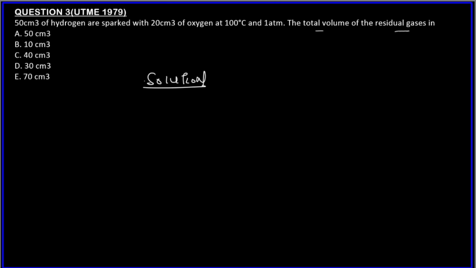The first thing to do is to write the balanced equation. So hydrogen gas reacts with oxygen gas to form water. Now, the water formed here is a gas. Sometimes the reason the product is a gas there, steam, is that they say it is at 100 degrees Celsius, so it's already steam.